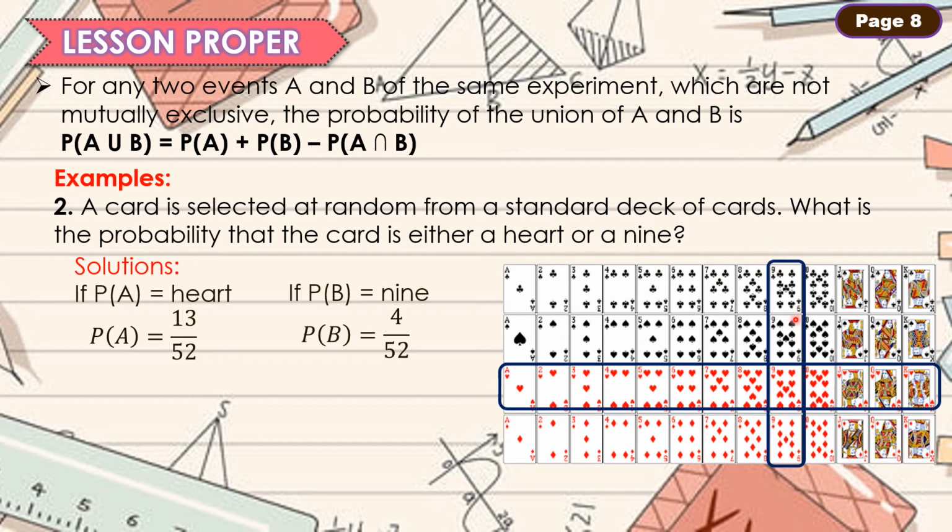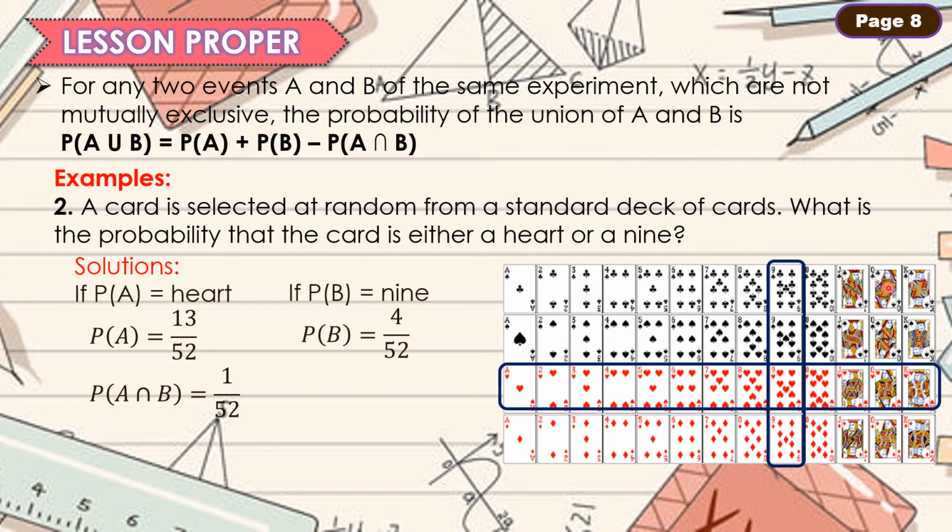Pansinin na mayroong parehong element ang ating event A at ang ating event B. At ang pareho nilang element ay ang 9, 9 na nag-appear sa hearts at nag-appear sa numbered card na 9. Ang tawag po dito ay intersection.